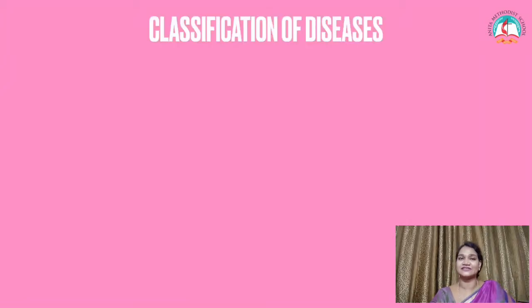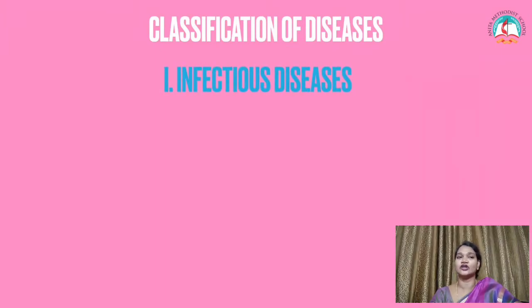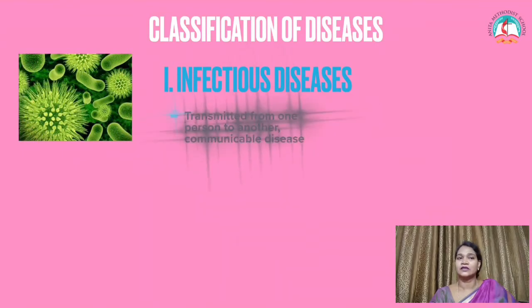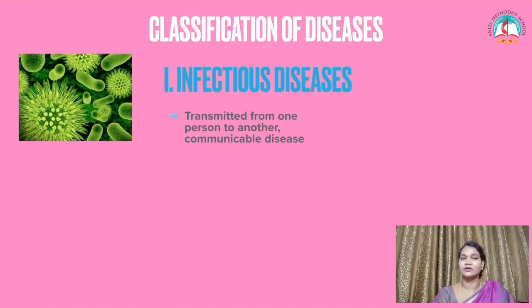So what is the classification of disease? How are the diseases classified? It is classified into two groups. The first group is called infectious disease. The disease which can infect one person to another person. It is transmitted from one person to another person. It is also called communicable disease.